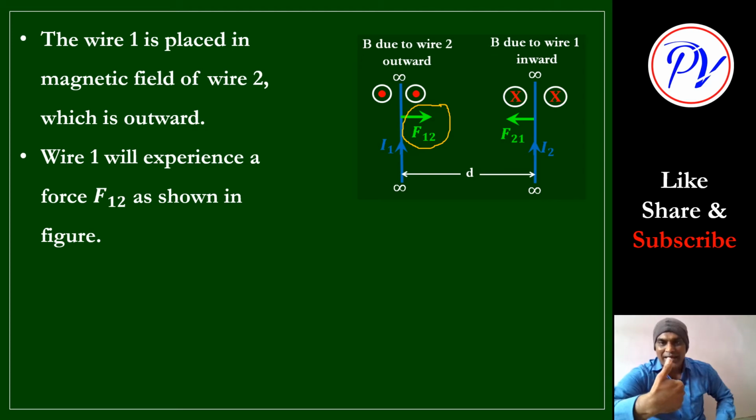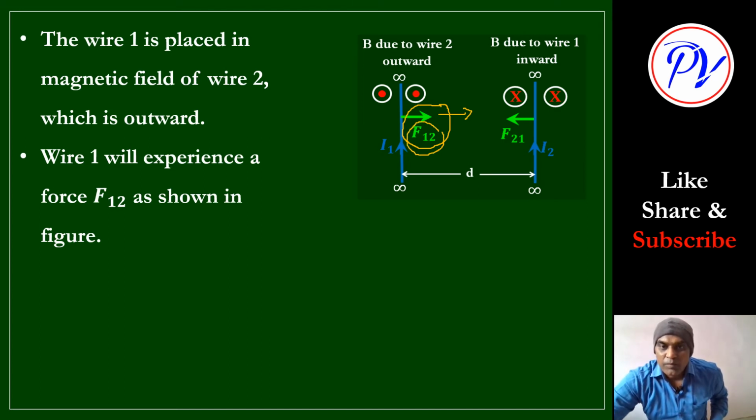You put your hand like this, perpendicular to the screen, towards you, and thumb will give you the direction of I1. So your palm is giving this direction. So this is a direction towards right. Clear?